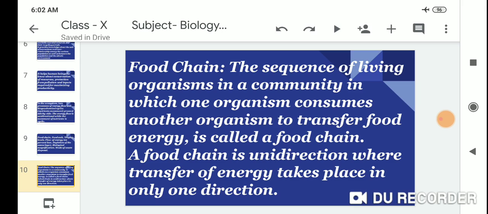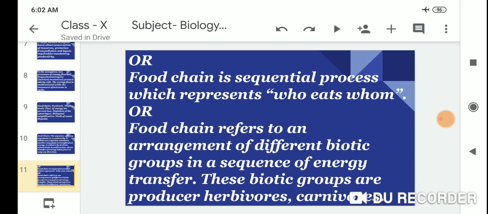A food chain is unidirectional, where transfer of energy takes place in only one direction. A food chain is a sequence showing who eats whom.